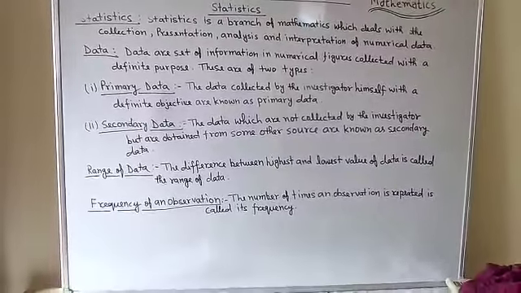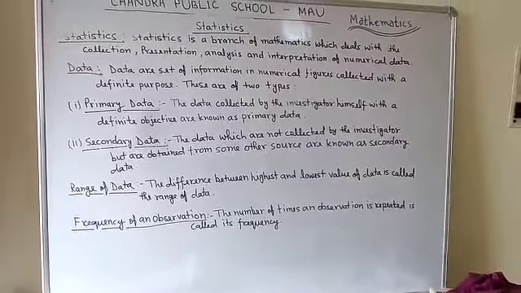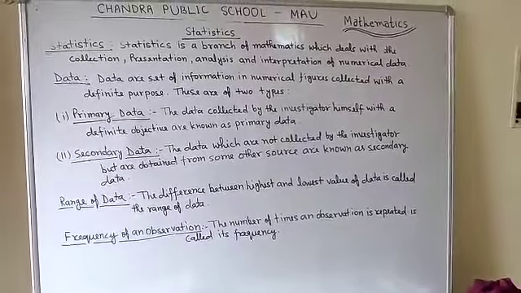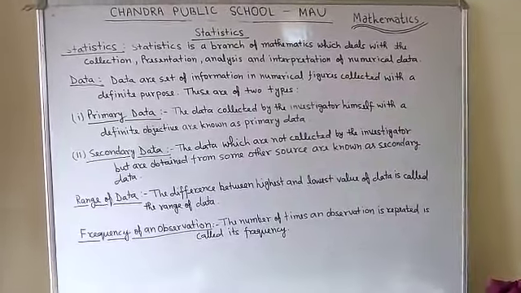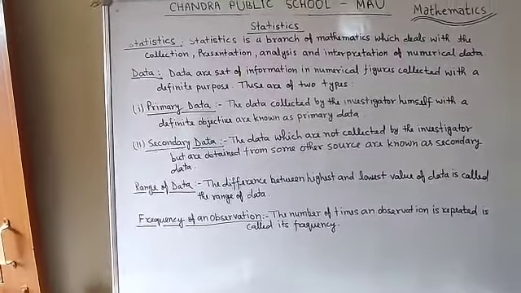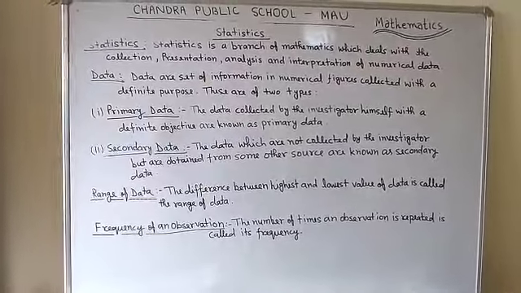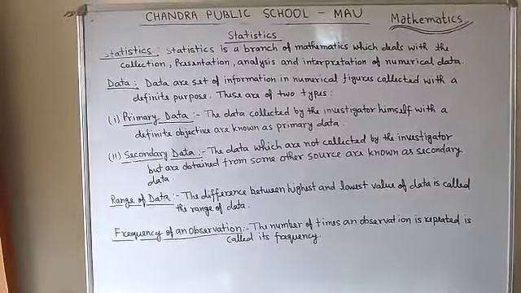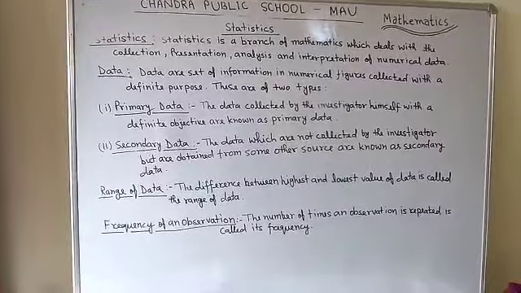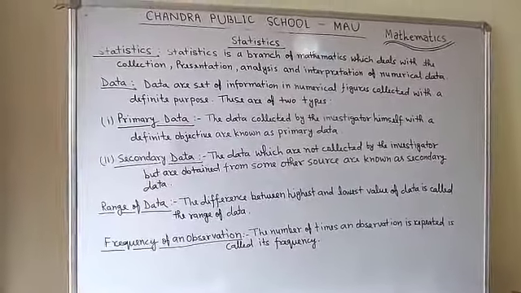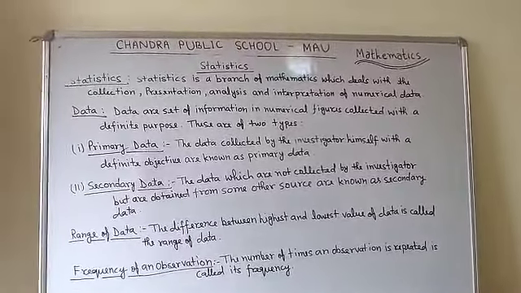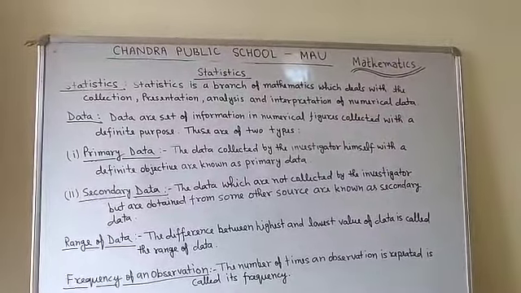Secondary data: the data which are not collected by the investigator but are obtained from some other sources are known as secondary data. The data which you had not collected yourself, and you get from other sources like newspaper, internet, or television, that type of data is called secondary data. For example, if I ask you to find the different batsmen who had scored 100 or more runs in a test, you will be able to get that data from the internet. You are not able to get that data by yourself, so that is called secondary data.